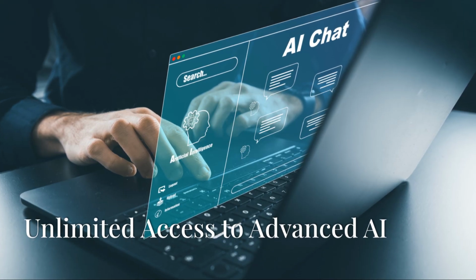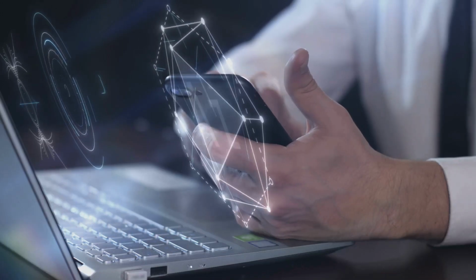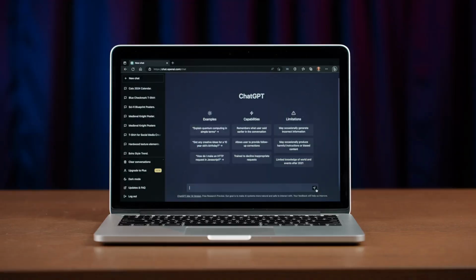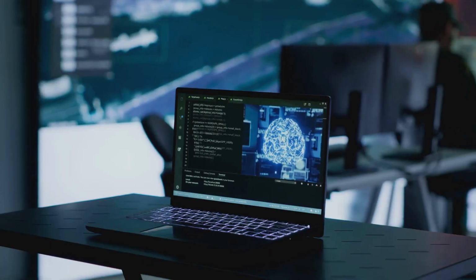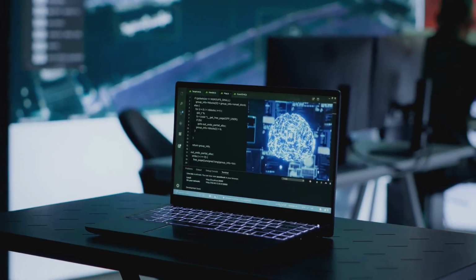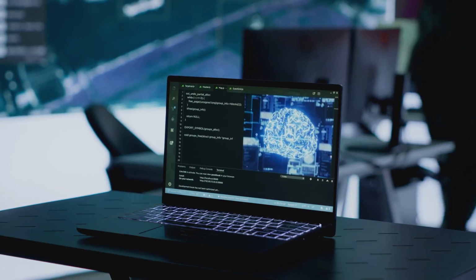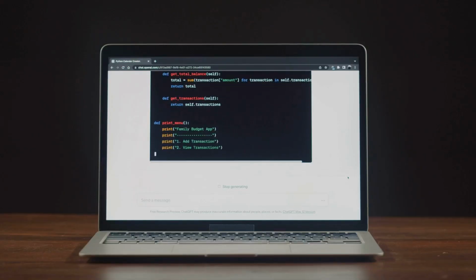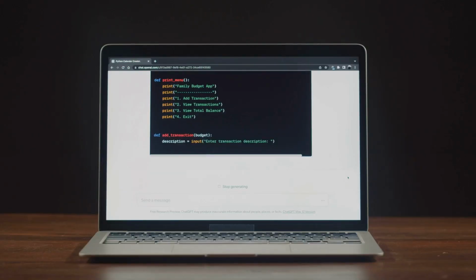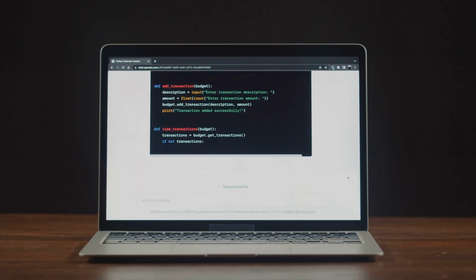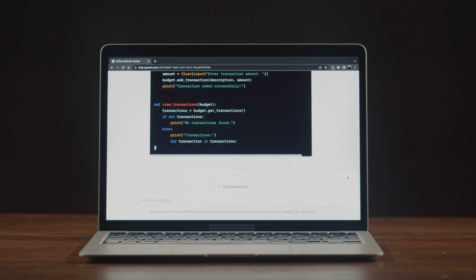One of the most compelling aspects of ChatGPT Pro is its unlimited access to OpenAI's most advanced models. Subscribers are no longer bound by message limits. They can explore the full potential of GPT-4, o1, and other cutting-edge models. This unrestricted access is crucial for professionals who rely on AI assistance for demanding tasks.